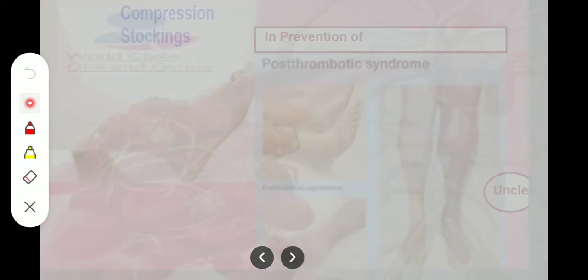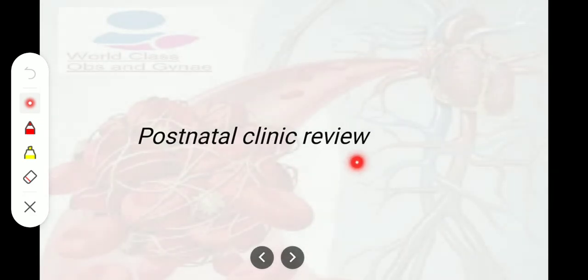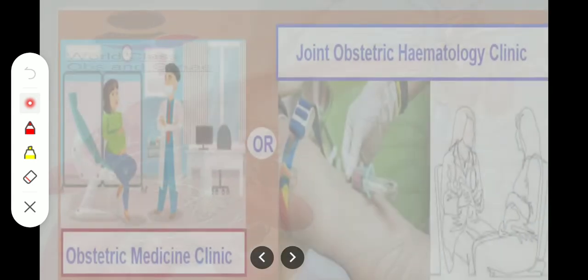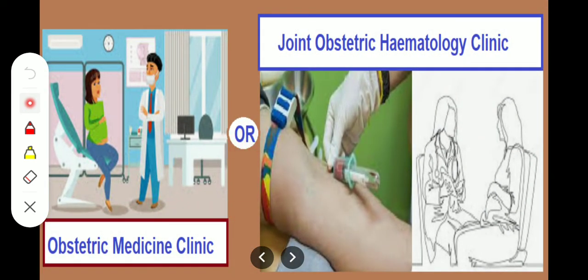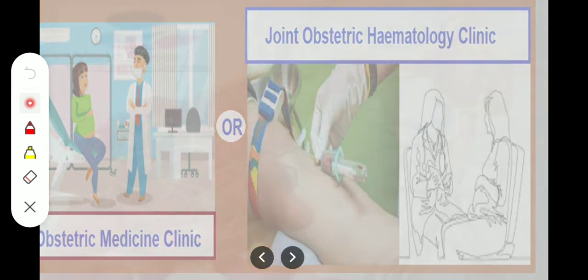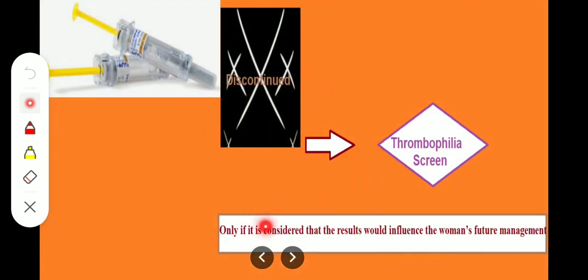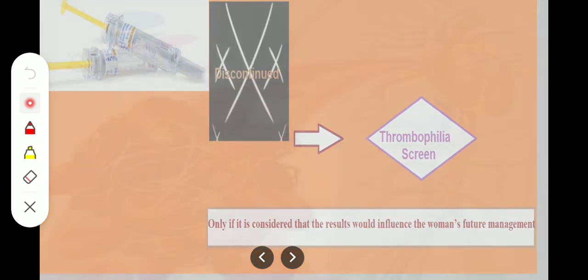Now, how will we do postnatal clinic review? Postnatal clinic review is done in an obstetric medical clinic or a joint obstetric hematology clinic. Now, thrombophilia testing should be performed once anticoagulant therapy has been discontinued, only if it is considered that the results would influence the patient's future management.